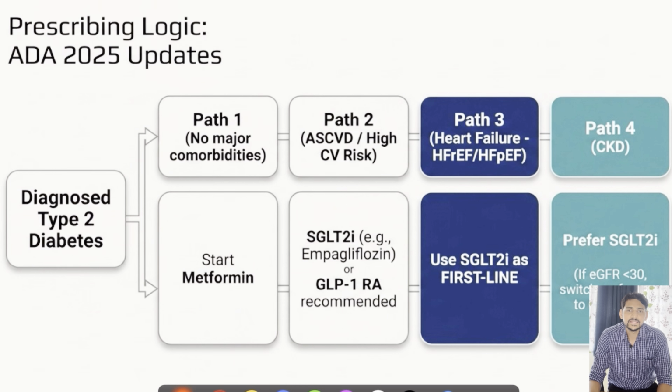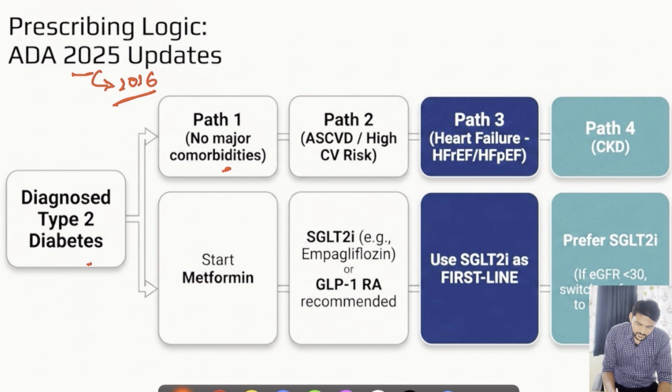So after seeing the mechanisms and various evidence through numerous clinical trials, now how to prescribe these medications practically in day-to-day practice. So according to ADA 2025, in fact we can say 2026 updates, regarding which I have posted a detailed video on our channel. So how to prescribe in case of type 2 diabetes. First of all, whenever you get a case of newly detected diabetes or when you see the individual for the first time, first decide whether there are any major comorbidities.